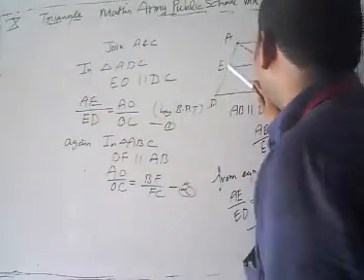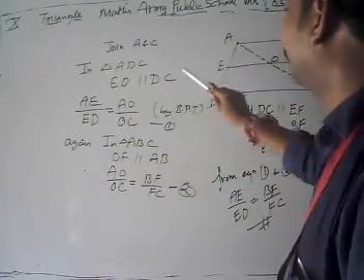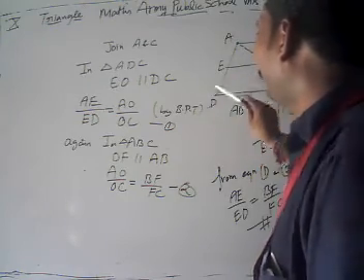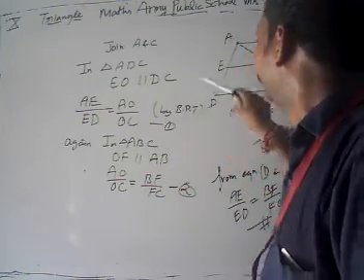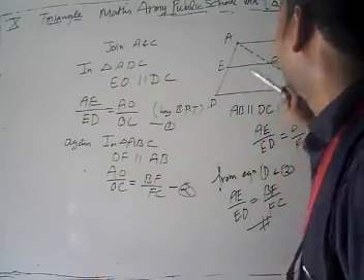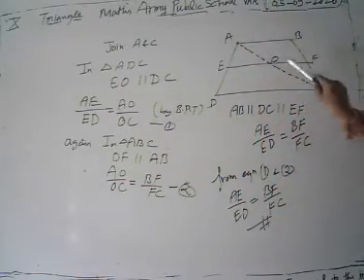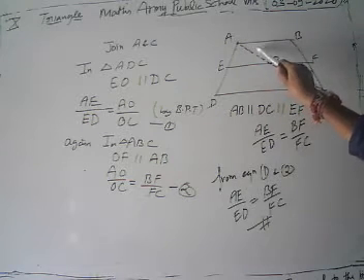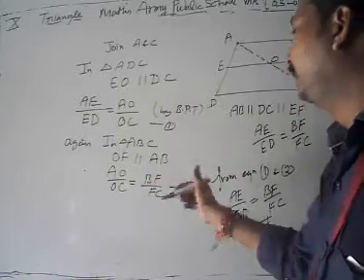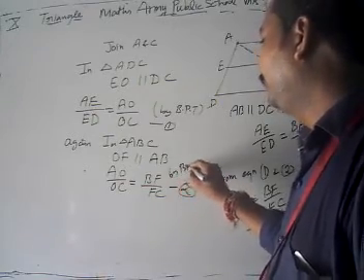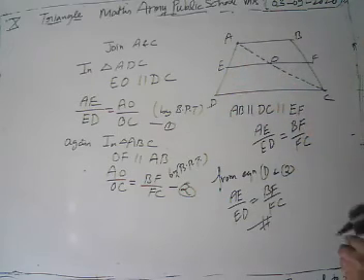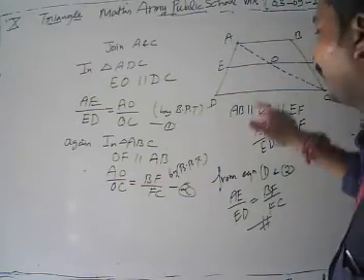Then we take triangle ADC. In triangle ADC, EO is parallel to DC, then we are going to apply our basic proportionality theorem. Then we have AE upon ED is equal to AO upon OC. Then again we take triangle ABC. In this triangle ABC, OF is parallel to AB. By the basic proportionality theorem, we have the ratio of AO upon OC is equal to BF upon FC.